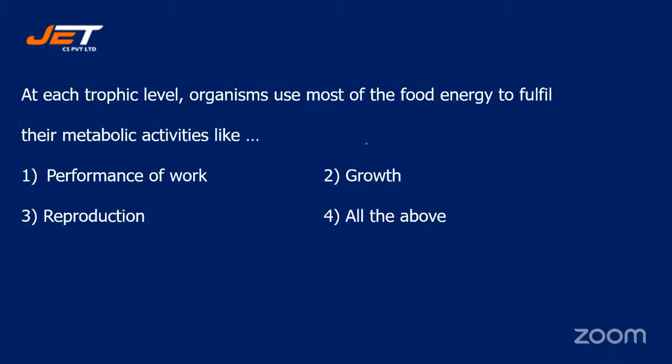Next question we have. At each trophic level, organisms use most of the food energy to fulfill their metabolic activities like performance of work, growth, reproduction, or all of the above. This is a very easy question. You all must answer this question. All right, students. Now let's check the correct answer. That is option number 4. All of the above. So those who have opted for option number 4, they are right.